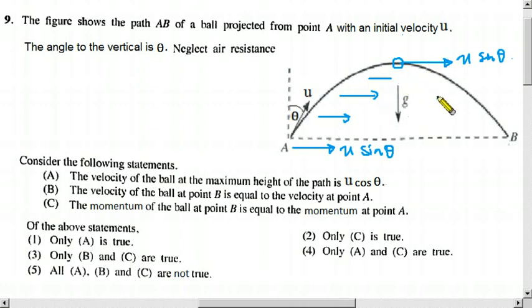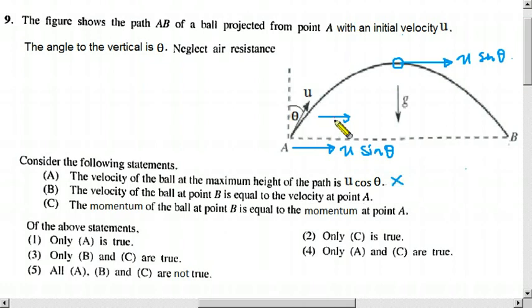Therefore u sin theta is the final velocity, since there is no velocity in the vertical direction. The vertical component is 0, so only the horizontal component is the final total velocity. So it is u sin theta, not u cos theta. So this one is wrong.